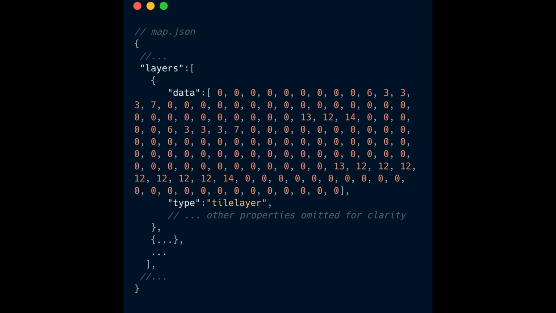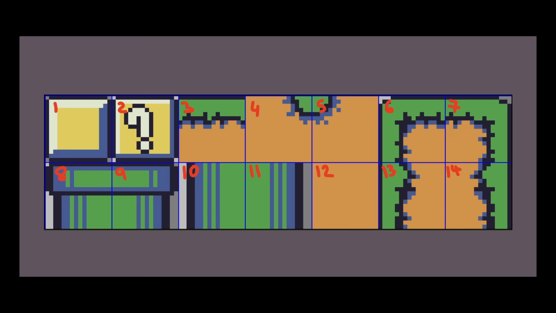A tile layer was represented with an object that had the data property. Its value was an array of numbers. At first, I did not understand what it meant, but then it became obvious. In Tiled, each tile in the imported tile set will be assigned a number starting with 1 and then increasing from left to right, top to bottom.